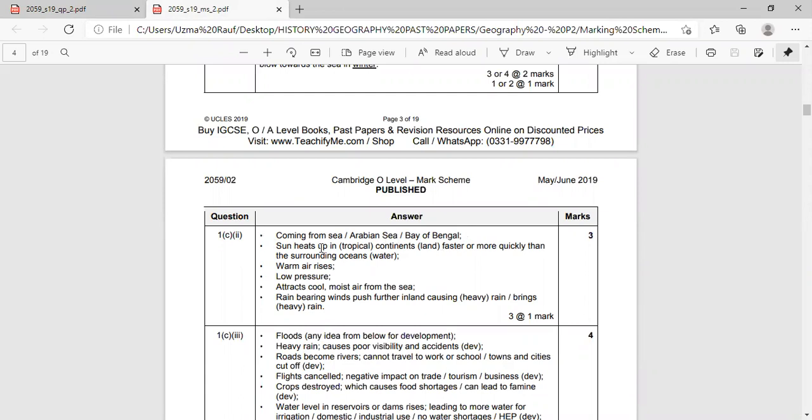When the sun heats up the continents, it means the land, faster or more quickly than the surrounding oceans, the warm air rises up, which creates low pressure, and it attracts cool, moist air from the sea. Then rain-bearing winds push further inland, causing heavy rainfall. Am I clear?